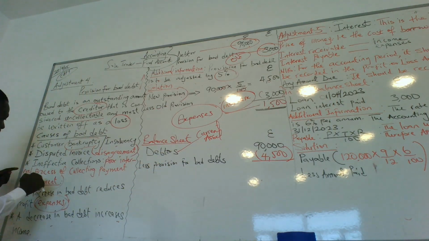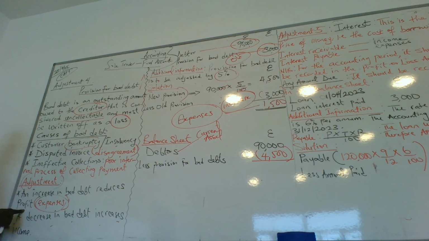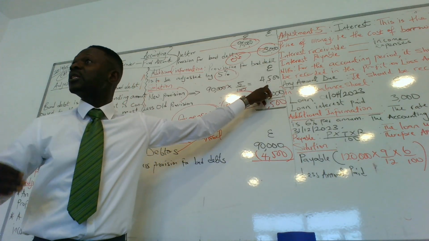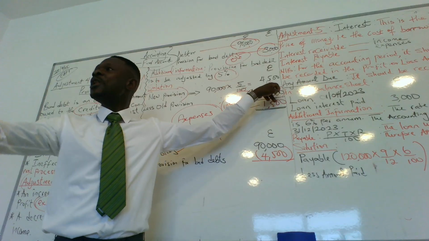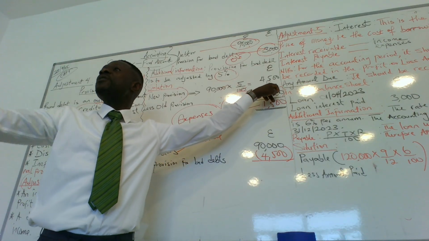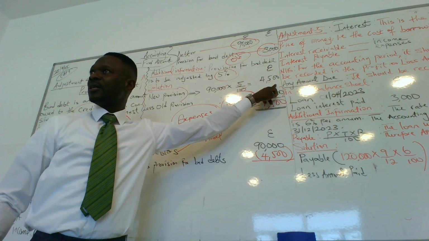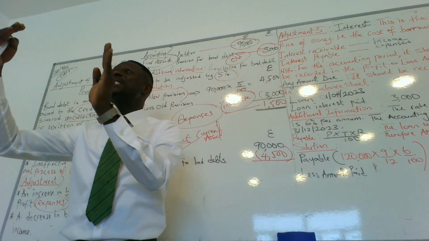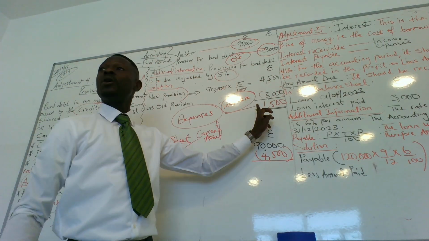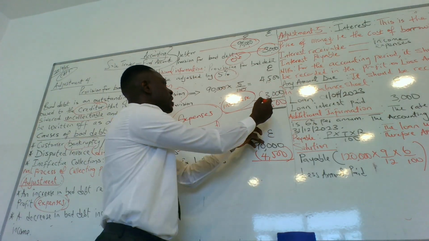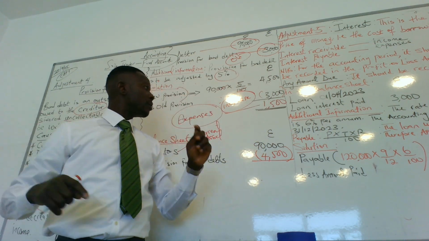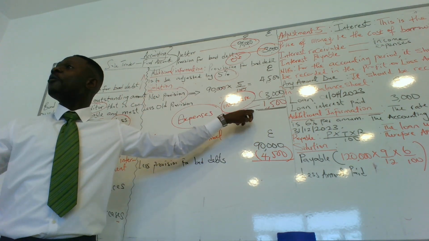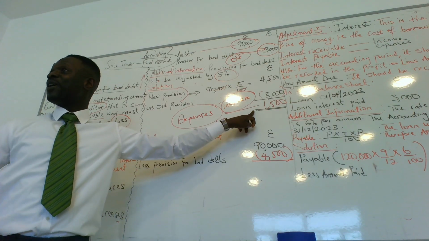Remember here I said, an increase in bad debt reduces the profit because it's an expense. So here, the provision before now was 3,000. But 5% of 90,000 gives us 4,500. You less it from the old or previous provision for bad debt, which was 3,000. So your expenses account will have an additional 1,500. So this goes to your expenses now. 4,500 minus 3,000, yes, it's 1,500. So your bad debt has increased by 1,500.